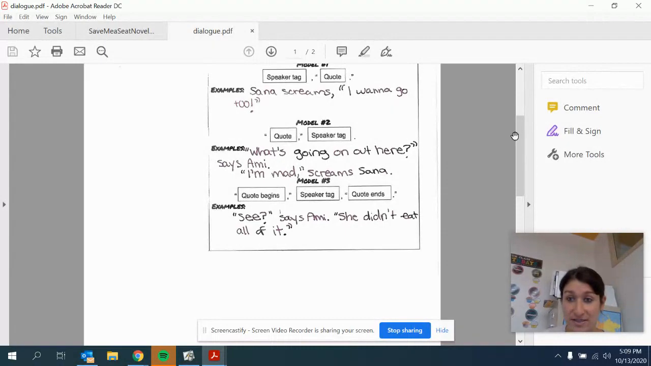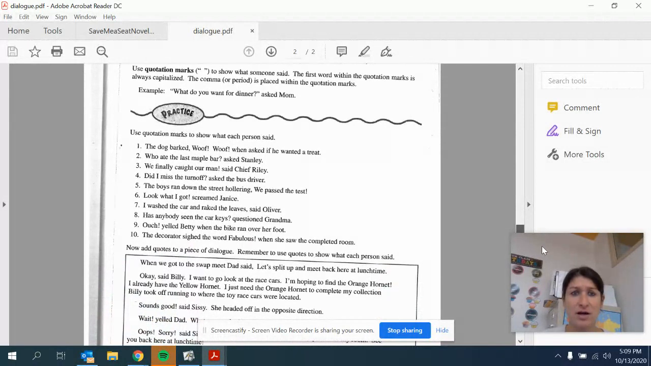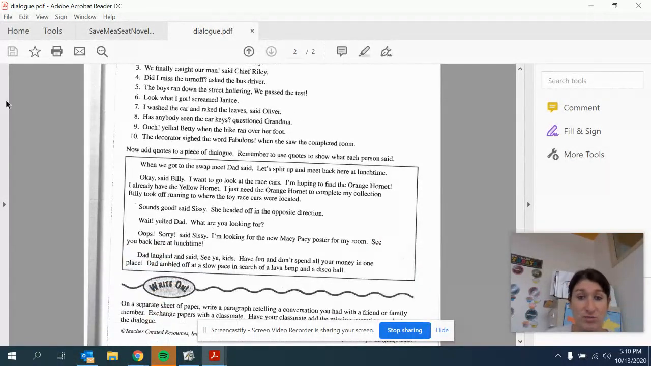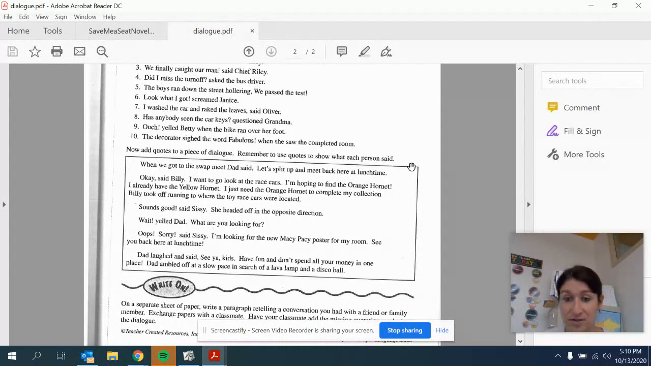So for today's practice, you are going to use this page to practice putting in our commas and our quotation marks in the right spot to show what each person said. It says to add quotes to show what each person said. Okay, all right, so you do not need to do the write-on piece at the bottom here, but we are going to do numbers 1 through 10, and you are going to complete this activity in the box. So make sure you read the directions closely. All right, and then we will make sure that we're trying this in our own writing.